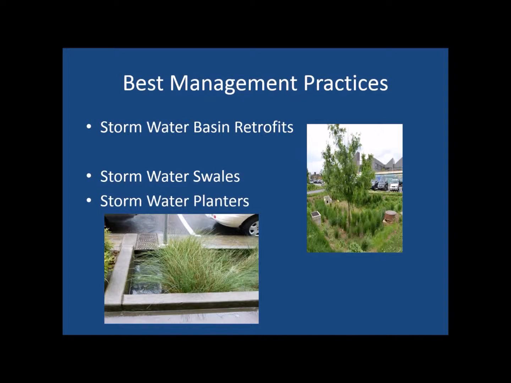Stormwater planters are small, contained vegetated areas that collect and treat stormwater using bioretention, which means water is filtered through layers of mulch, soil, and plant systems. They are similar to infiltration gardens but are smaller and more practical for urban settings. They slow water flow rate, filter pollutants, and provide a small habitat for wildlife. By filtering out the water, it is then safe to drain into the ground or into the existing stormwater system. All five of the previously mentioned management practices require minimal maintenance if properly constructed.